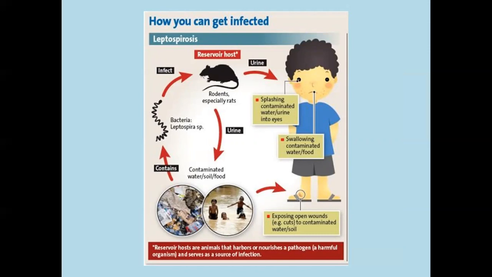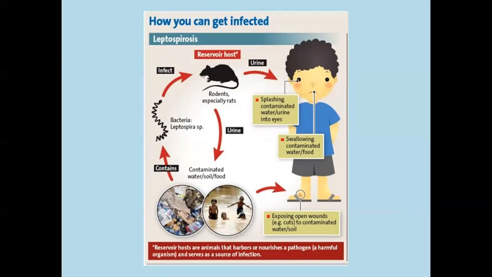Then the second one: the rodent, especially the rat, passes urine that contaminates water, soil or food. Due to that contamination, children or humans get exposed to the water, soil or food, by directly eating food, directly drinking water, or through the soil.